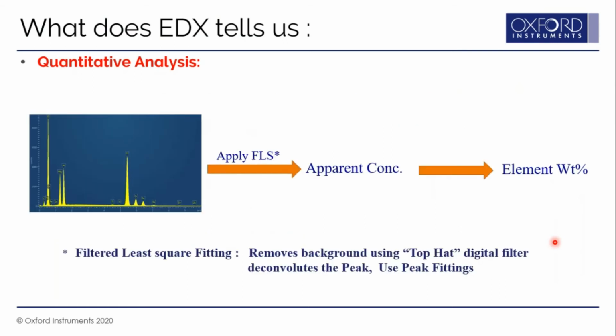So how does it work? You have the EDS spectrum, then we apply filter least square fitting. First we use the top hat digital filter, which removes the background, then deconvolute the peaks and use peak fitting, that is, fit the peak from the standard sample to the unknown one, and then find out the apparent concentration. Then you apply the matrix corrections, and you get the elemental weight percent. So this is a very complex algorithm, a complex process.